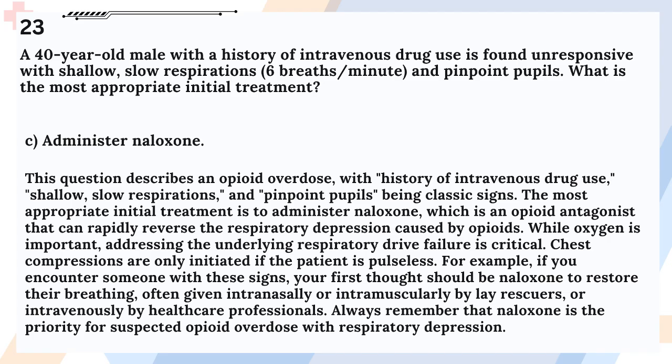For example, if you encounter someone with these signs, your first thought should be naloxone to restore their breathing, often given intranasally or intramuscularly by lay rescuers, or intravenously by healthcare professionals. Always remember that naloxone is the priority for suspected opioid overdose with respiratory depression.